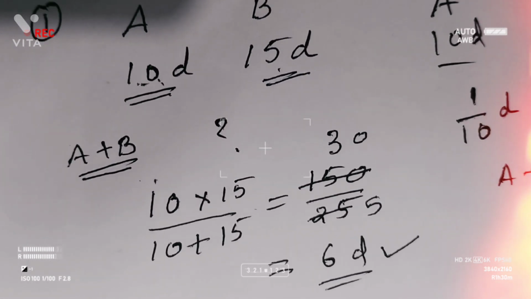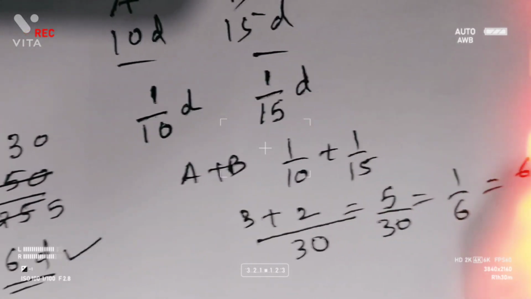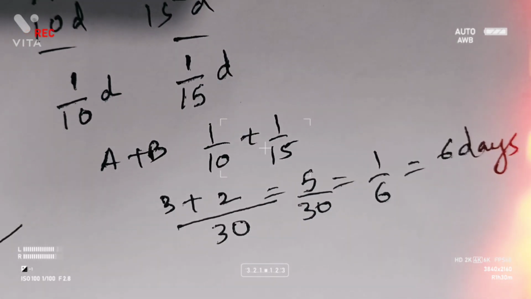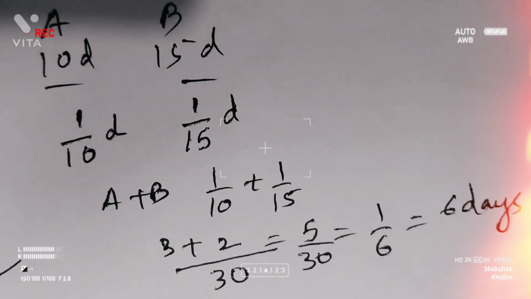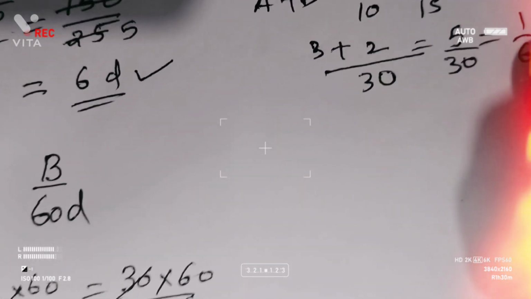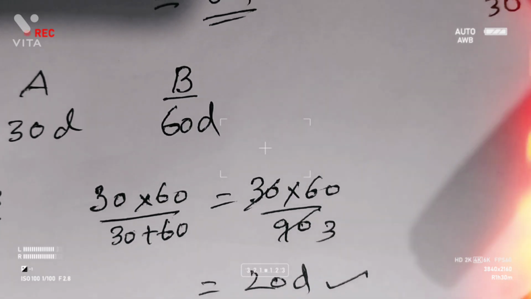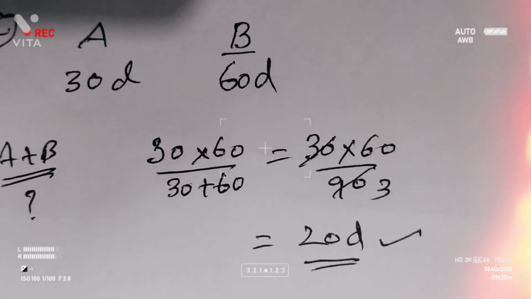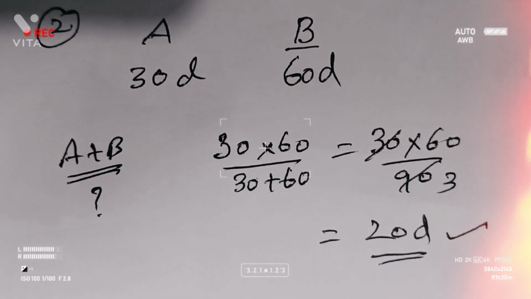I have given a trick: 10 into 15 by 10 plus 15. Here is the normal method of how to solve the question, dear students. Let us see in the same way one more. A can do a work in 30 days, B in 60 days. A plus B will do it in how many days? Means 30 into 60 by 30 plus 60. So we have got 20 days.